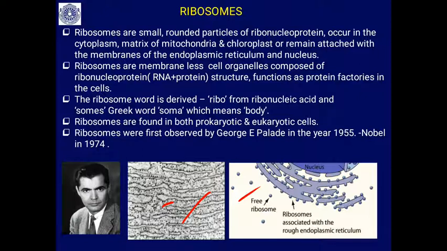Similarly, you have studied the structure of chromosome. It is made out of the proteins, histones, plus deoxyribonucleic acid, DNA. So that's why it is called a nucleoprotein structure. Similarly, ribosome is also a nucleoprotein structure. It is made out of ribosomal RNA, rRNA, plus proteins. It is a ribonucleoprotein structure.